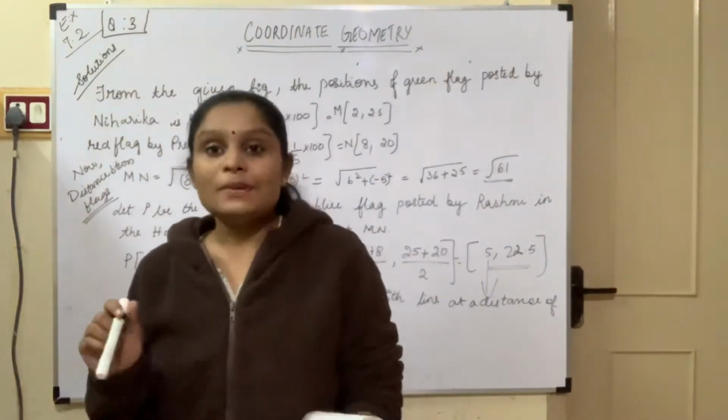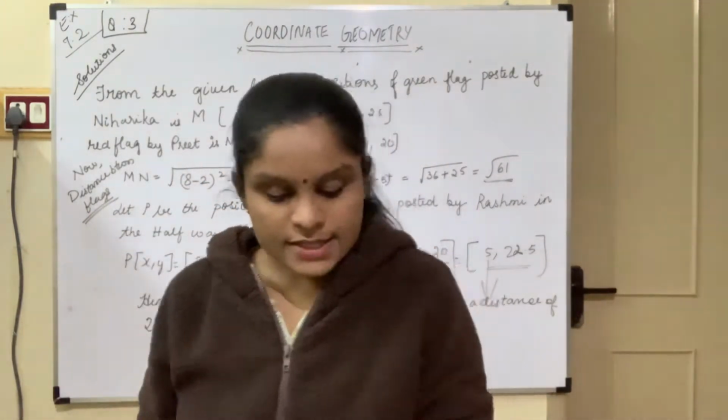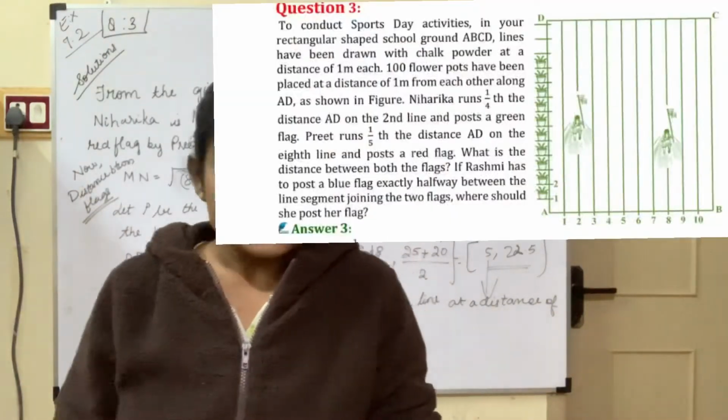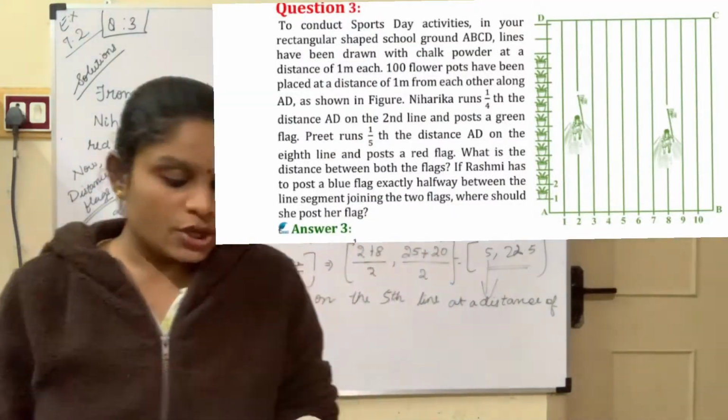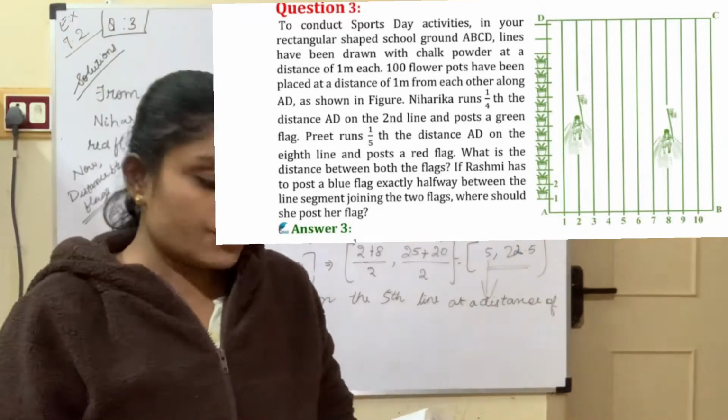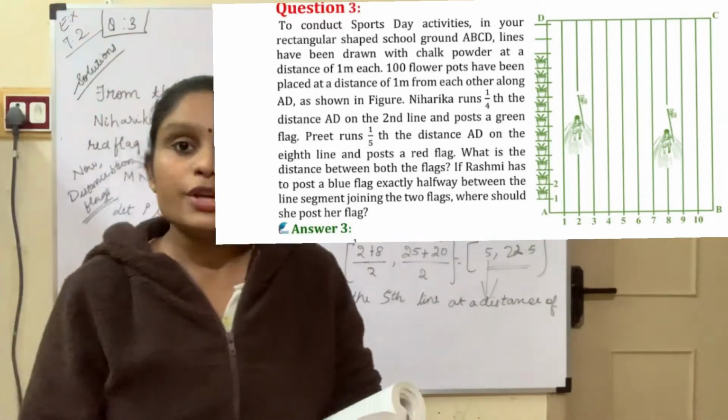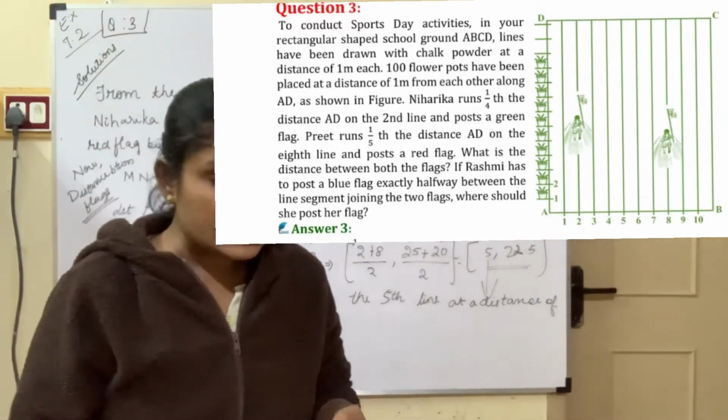Today I am going to do the third question, and I am not putting the question on the board. Please take out your textbooks and just read the question. To conduct sports day activities in your rectangular shaped school ground ABCD, in your textbook you can see the ground ABCD.